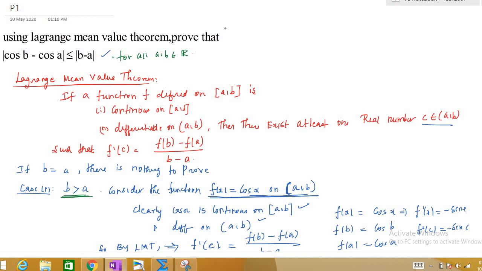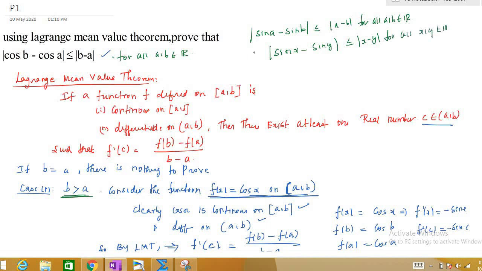So you take this sum as an exercise. Using the Lagrange mean value theorem, prove that modulus of sin a minus sin b is less than or equal to modulus of a minus b for all a comma b belongs to R, right? Here a and b are just dummy variables. So from an exam point of view, they can also ask, prove that modulus of sin x minus sin y is less than or equal to modulus of x minus y for all x comma y belongs to R. You take this sum as an exercise.